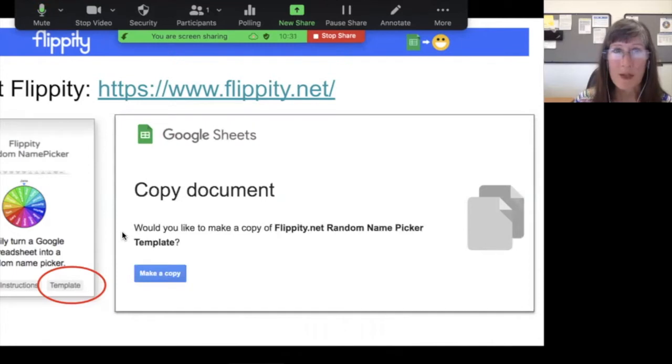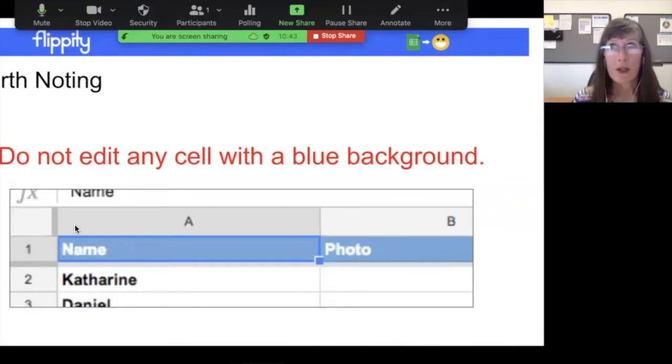When you click template, it's going to pop up. So we need at least to have a Google account. It'll pop up with this copied document. Well, yeah, I want to make a copy of that. And when you do, you're going to rename it. And I want to stress this. We'll see the slide here in a moment again. Do not edit any cell with a blue background. Please just leave those alone. That's where all the magic that Steve has scripted in formulas, that's what makes these work. So just leave them alone.